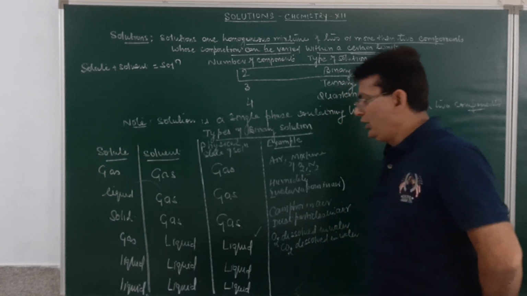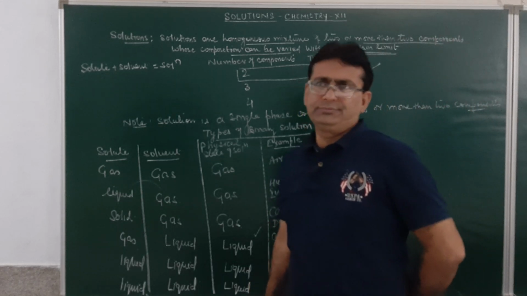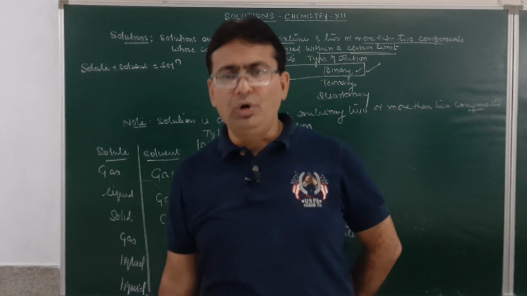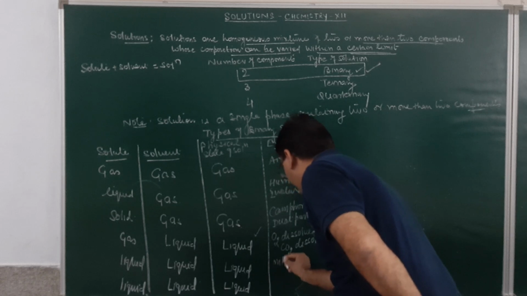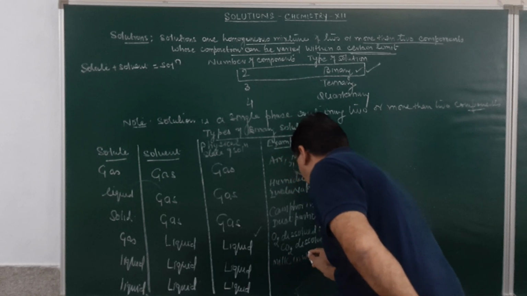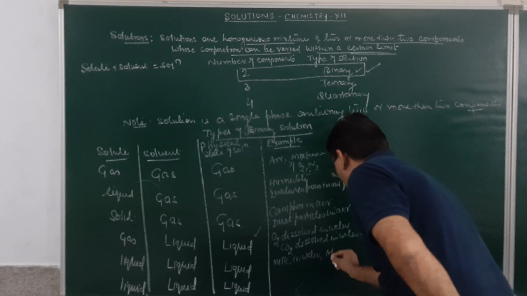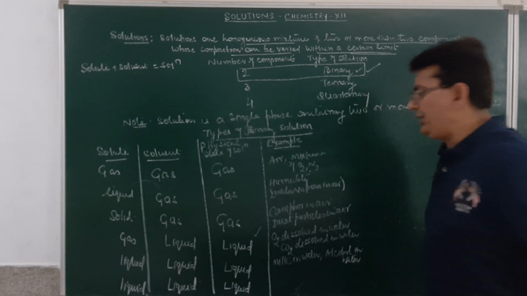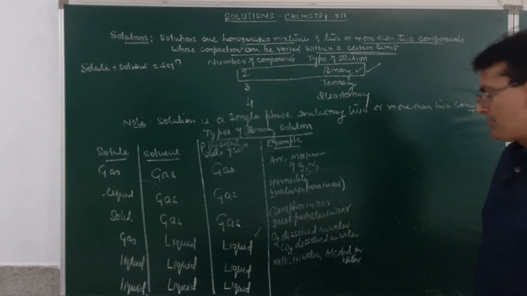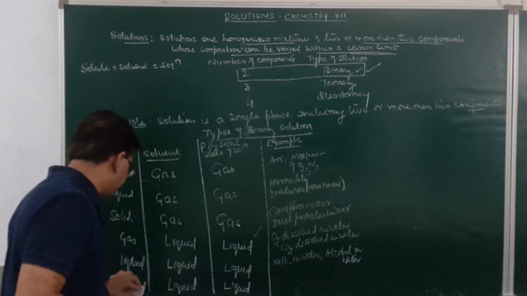Is it clear? Now, when we have a liquid dissolved in liquid, milk in water and alcohol in water are the examples. Milk in water, or we may take alcohol in water. So, we have milk in water or alcohol in water. Am I clear?